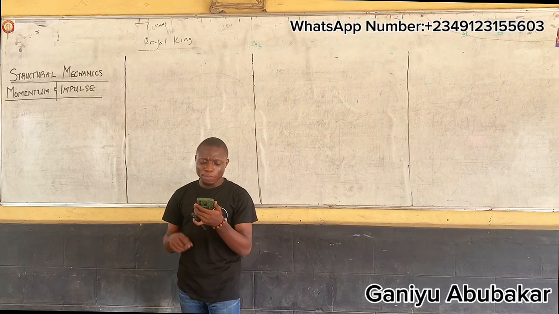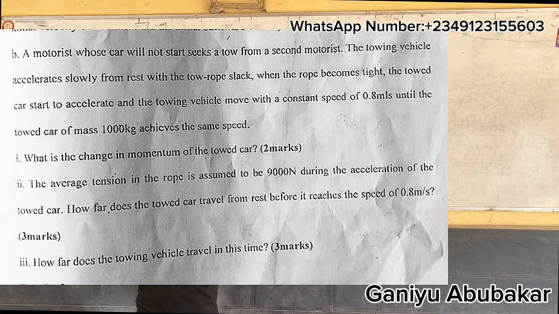The question says a motorist whose car will not start seeks a tow from a second motorist. The tow vehicle accelerates slowly from rest with a slack rope. When the rope becomes tight, the tow car starts to accelerate, with the towing vehicle moving with a constant speed of 0.8 meters per second until the tow car of mass 1,000 kilogram achieves the same speed.